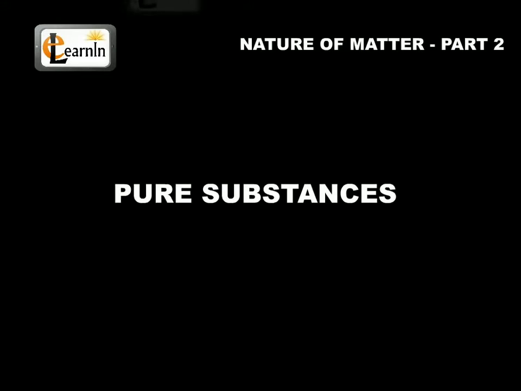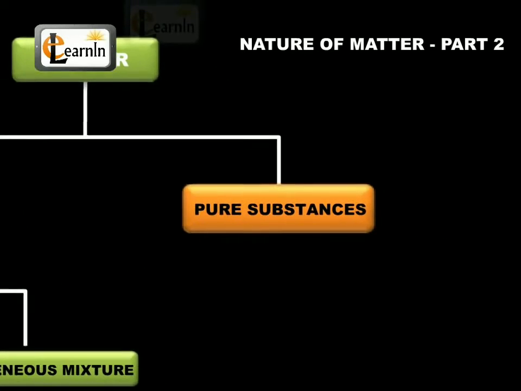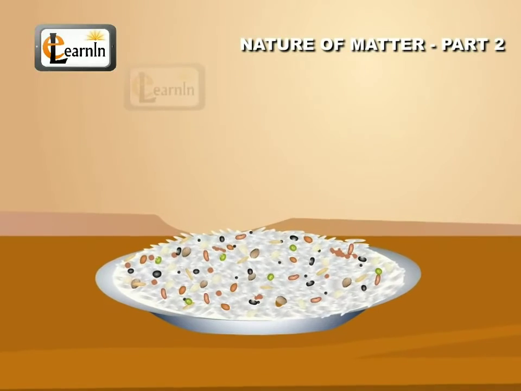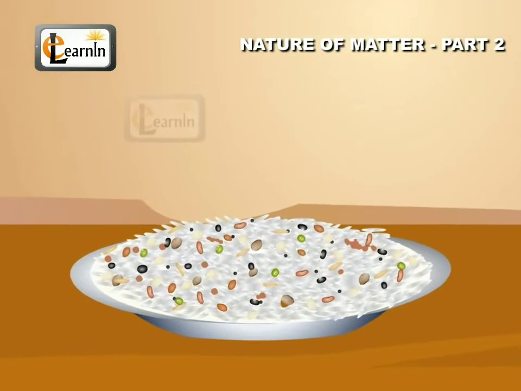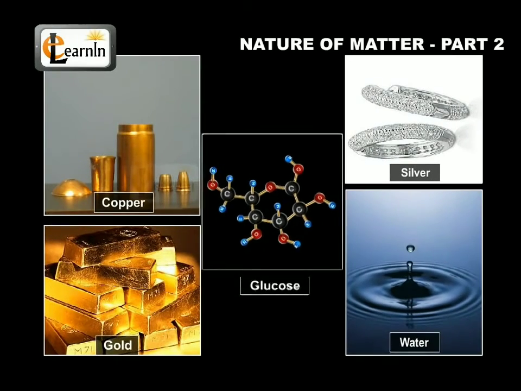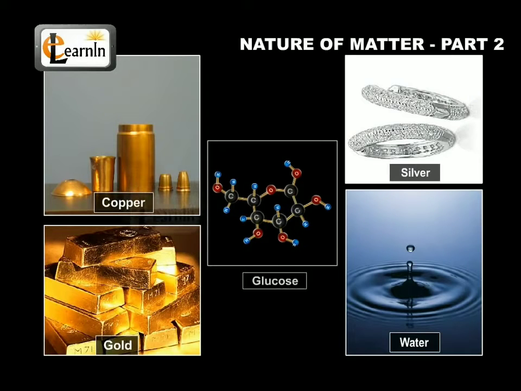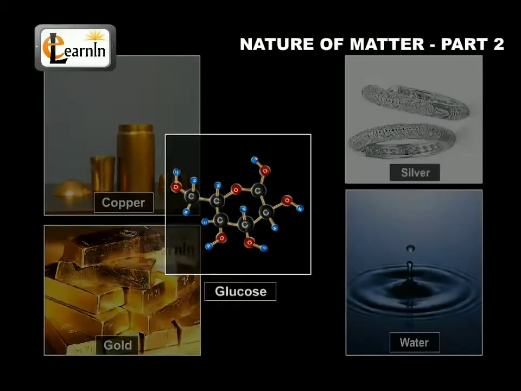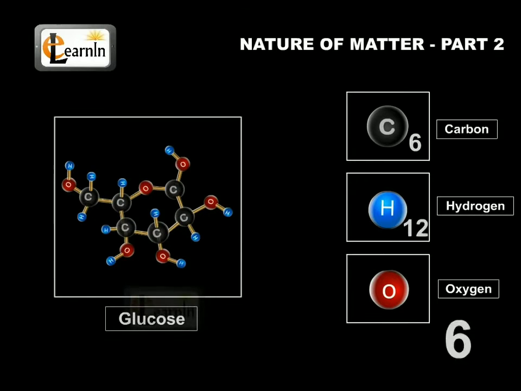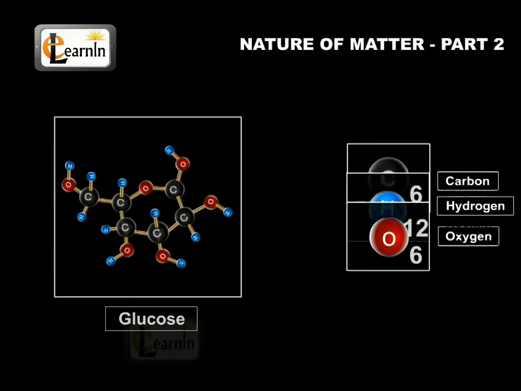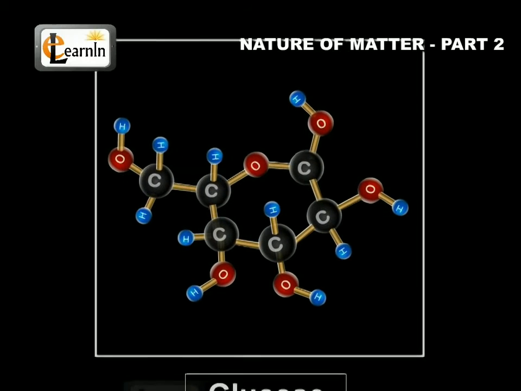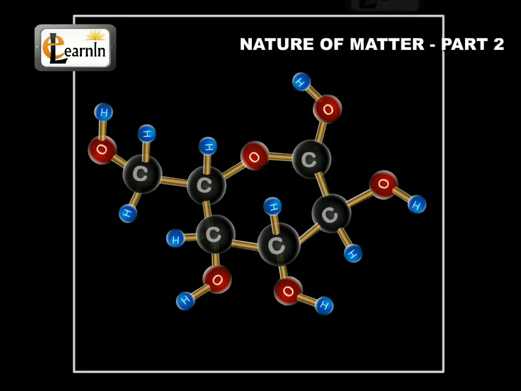Pure substances. Pure substances have characteristics different from the mixtures. They have fixed composition, whereas mixtures may contain components in any ratio and their composition are variable. Copper, silver, gold, water, glucose, etc. are some examples of pure substances. Glucose contains carbon, hydrogen, and oxygen in a fixed ratio, and thus, like all other pure substances, this has a fixed composition. Also, the constituents of pure substances cannot be separated by simple physical methods.